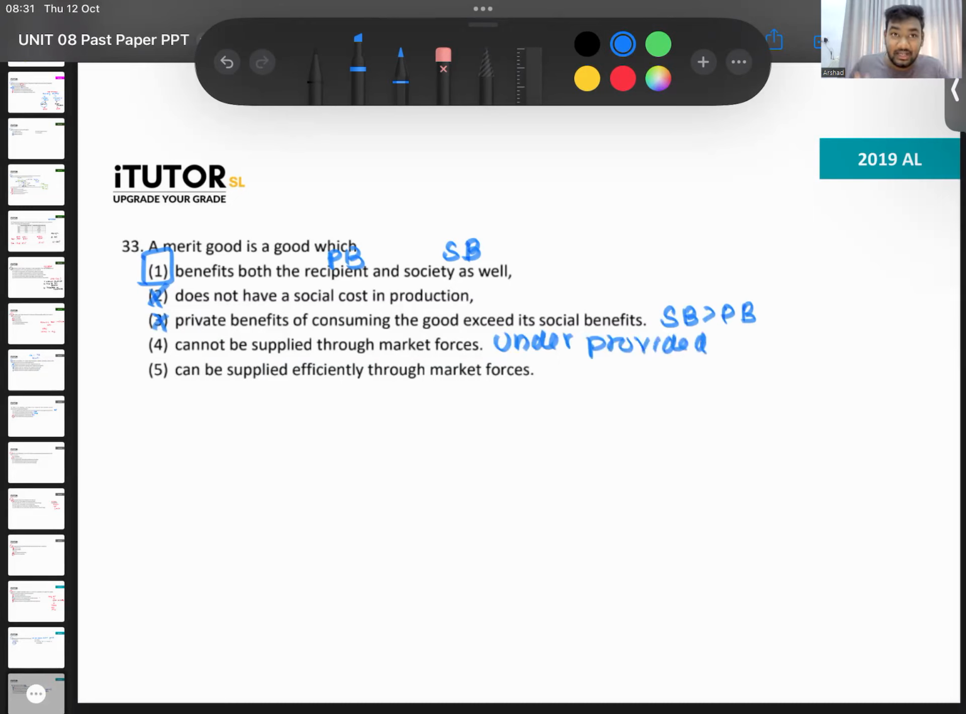Public goods are not supplied at all. Public goods, you can say, cannot be supplied through market forces. Demand and supply won't supply it. But merit goods are supplied, but less than the social optimal. So therefore, you can't say cannot be supplied. Can be supplied efficiently? Again, no. Supplied less than the social optimal. So therefore, not this as well. Is 33 fine? Okay.